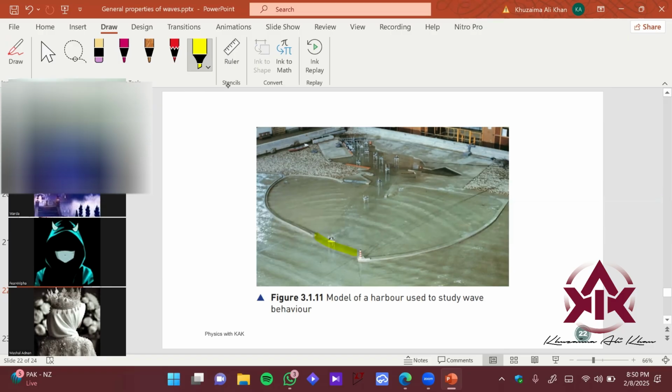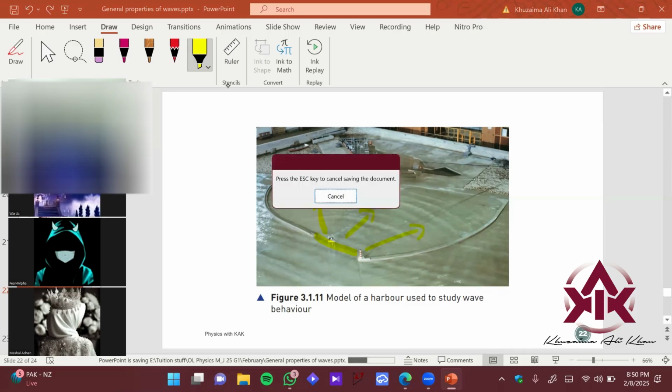Obviously this is a small opening here, and it would also cause diffraction. If the opening is pretty small, this would cause huge concentric ripples, which can lead to huge waveforms that crash along the seashore. So they also take care of this spacing. There is a formula for this, which is not going to be used for O levels, but you have formulas for it.